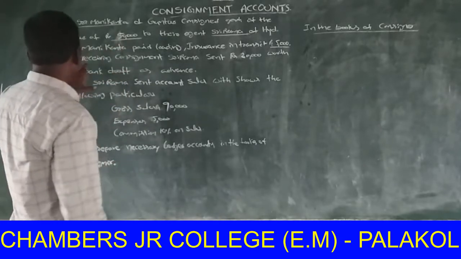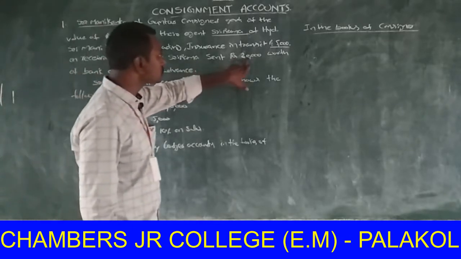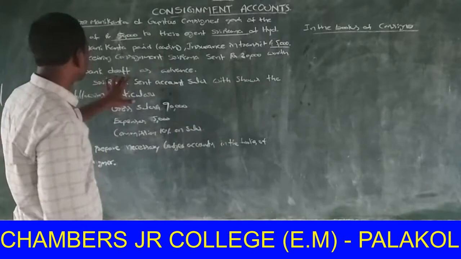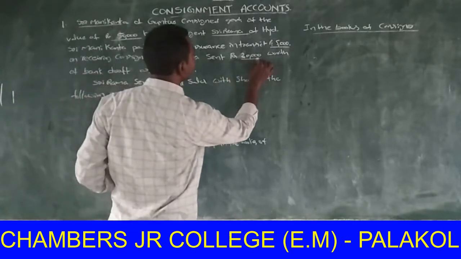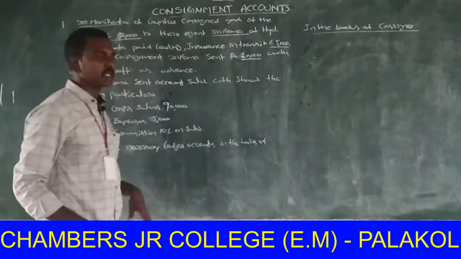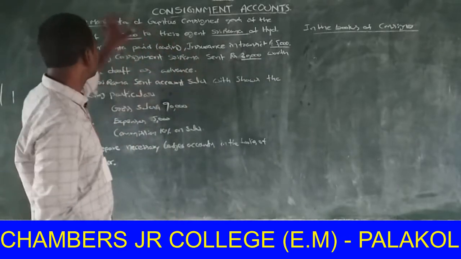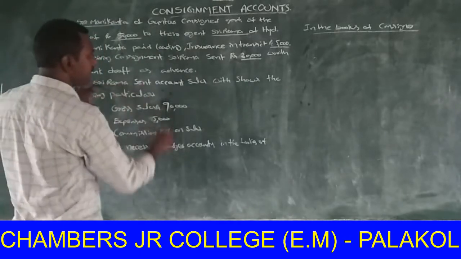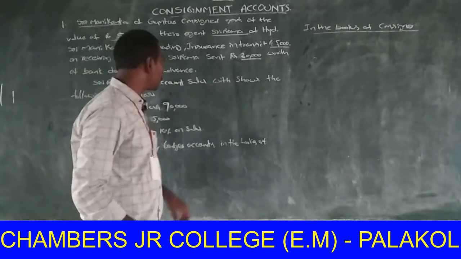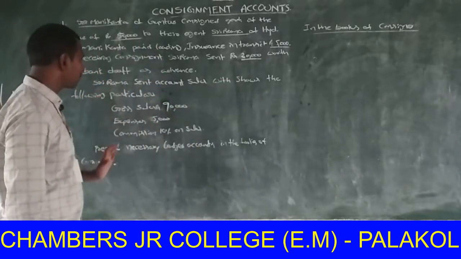On receiving the consignment, Sri Rama sent a bank draft of rupees 20,000 as advance, from consignee to consignor. Sri Rama sent account sales showing the following particulars.